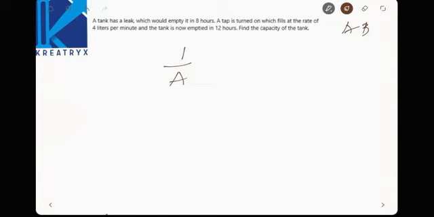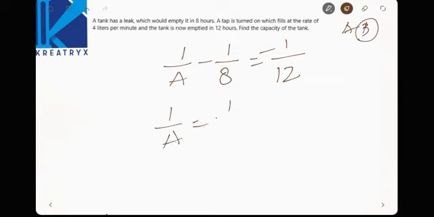Now another outlet B can empty it in 8 hours, so 1 by 8 part of the tank is emptied. Now when the tap is turned on and fills at a rate of 4, the tank is now emptied in 12 hours. Total time taken to empty is 12 hours. So 1 by A is nothing but 1 by 8 minus 1 by 12.